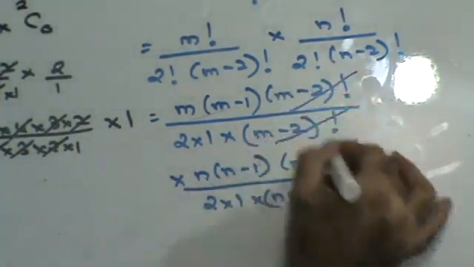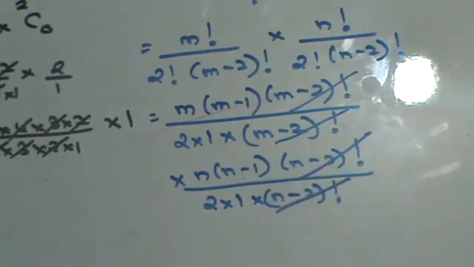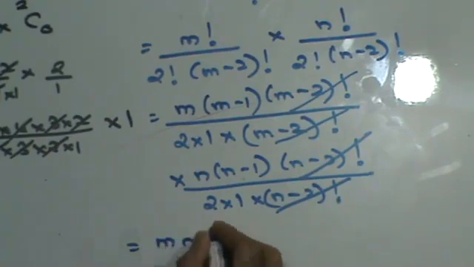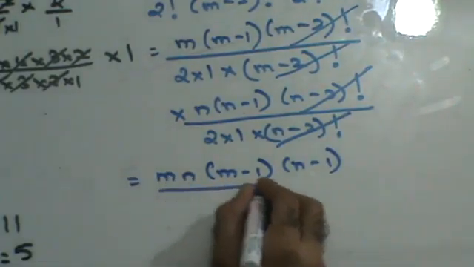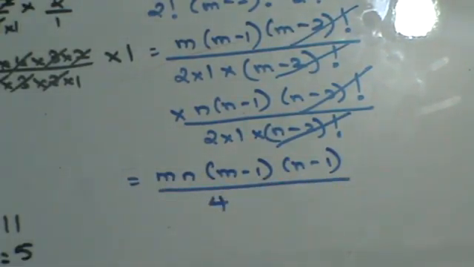M minus 2 factorial gone, n minus 2 factorial gone. So in this case, this will be m into n into m minus 1, n minus 1 upon 4. These are the total number of parallelograms that you can draw. Fine, do we get this thing here? Next, take on the next one please.